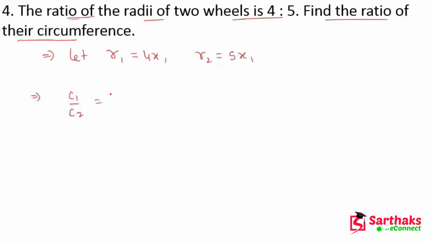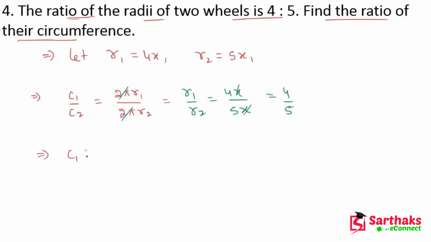So this will be 2 pi r1 and this will be 2 pi r2. Here 2 pi and 2 pi will be cancelled. So we get r1 upon r2, and we know that r1 is 4x divided by r2, which is 5x. This x and this x will be cancelled, so we get 4 upon 5. So the ratio of their circumference, c1 to c2, is 4:5. This is the answer of this question.